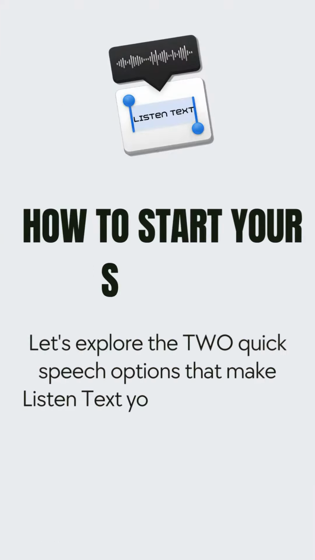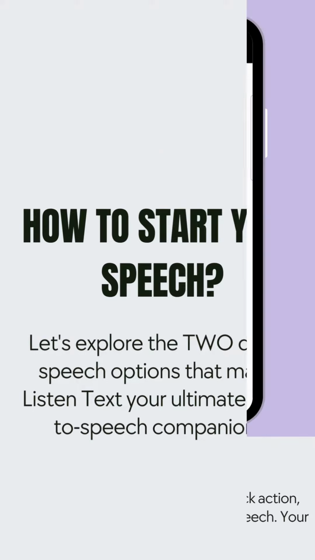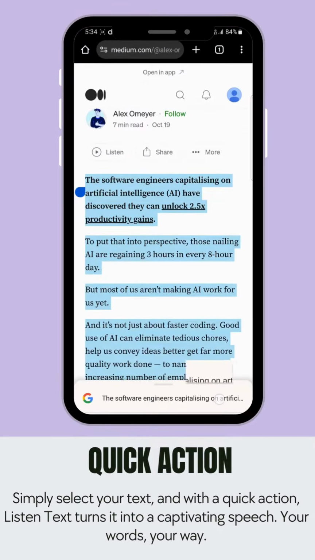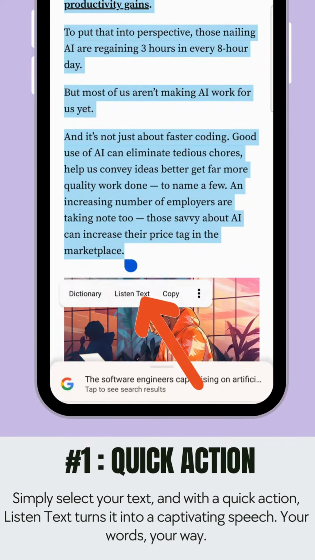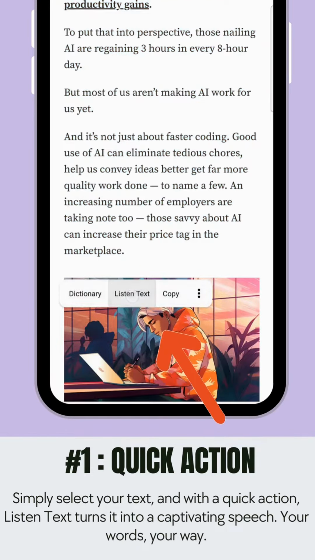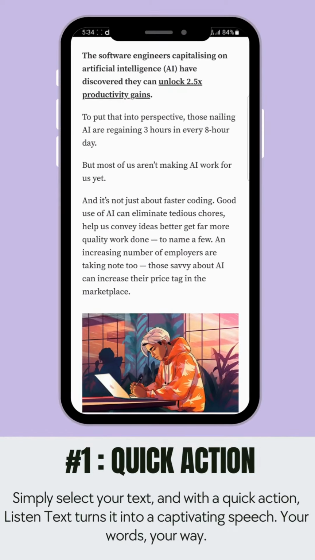Let's explore the 3 quick speech options. Simply select your text, and with a quick action, Listen Text turns it into a captivating speech. Your words, your way.